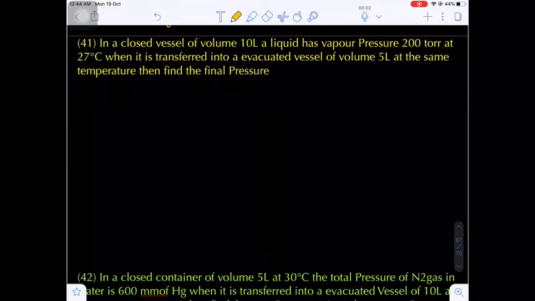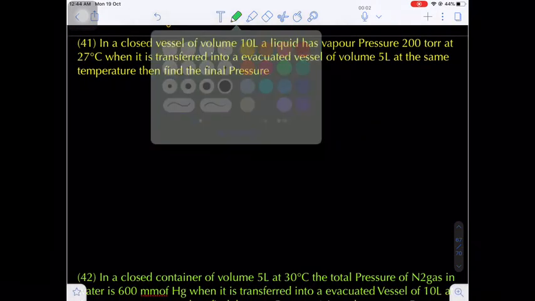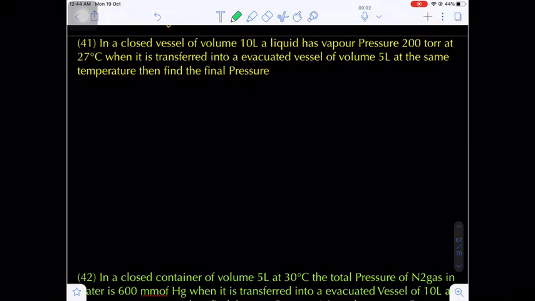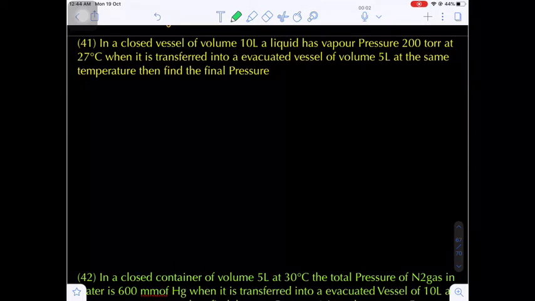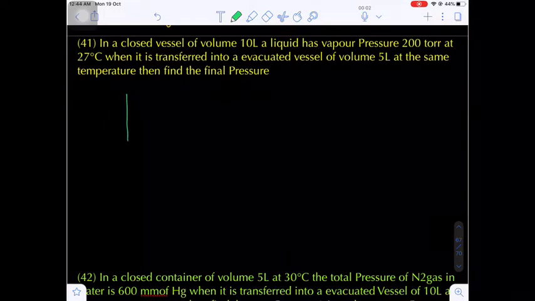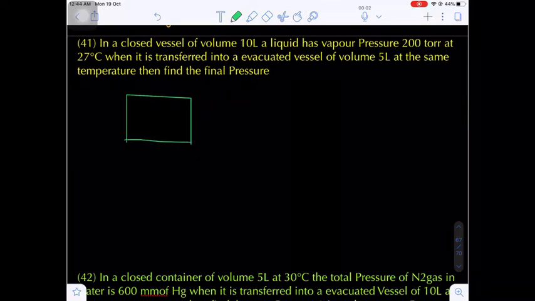Now question number 41. In this question, in a closed vessel of volume 10 liters, a liquid has a vapor pressure of 200 bar at 27 degrees Celsius. When it is transferred into an evacuated vessel of volume 5 liters at the same temperature, find the final pressure. Now remember, first of all, we are taking one closed vessel of volume 10 liters.